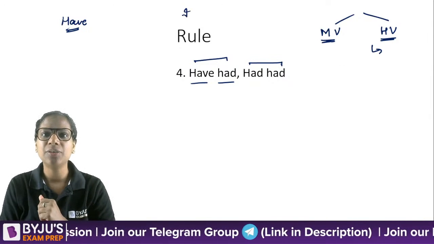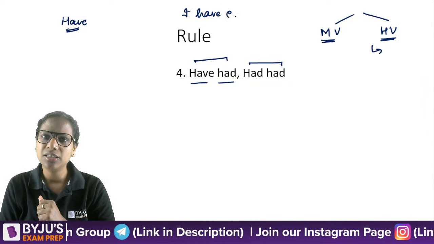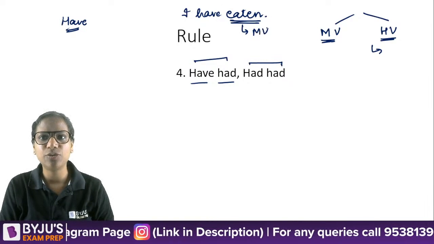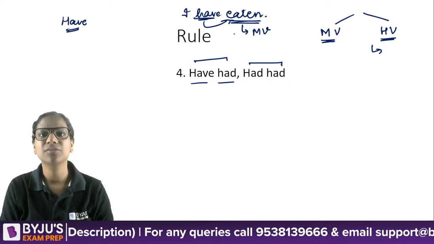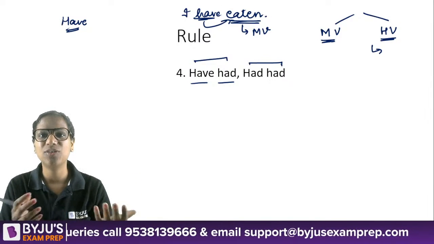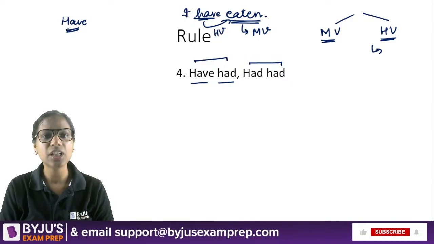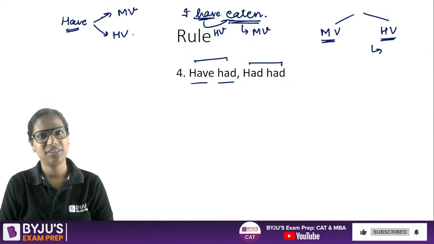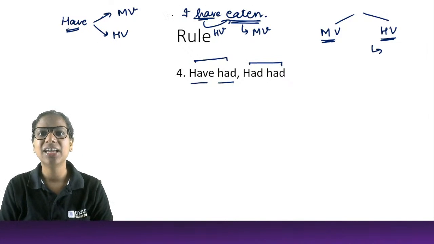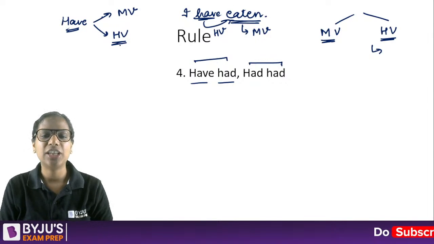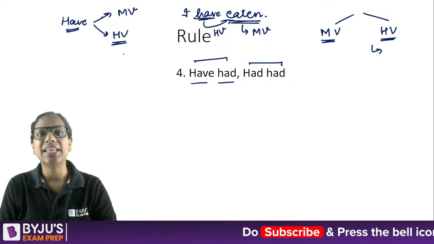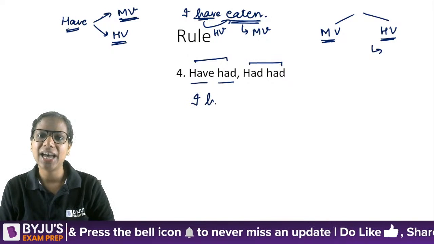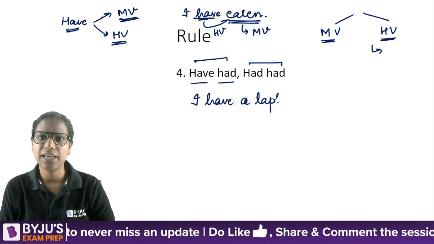So for instance, when I say I have eaten, my main action is eaten only. Eaten is my main verb. Have is just helping this eaten to basically convey the tense. So it is helping. So have is a verb that can act as both a main verb as well as a helping verb. Right? So here is an example of it acting as a helping verb, when you use it to aid a tense. How can I use it as a main verb? I have a laptop. I have a laptop.